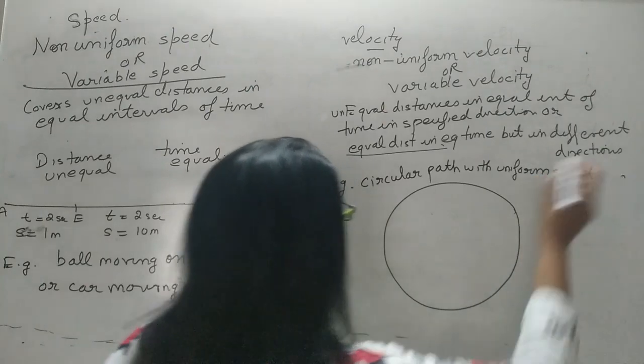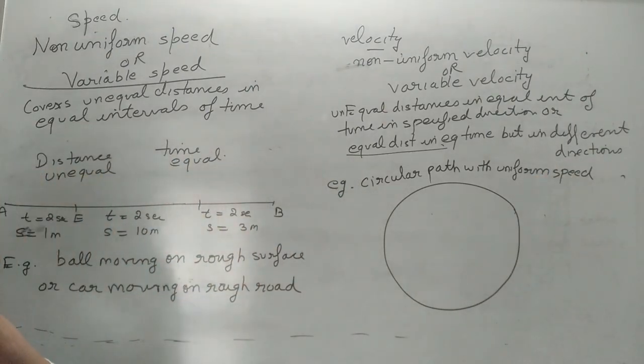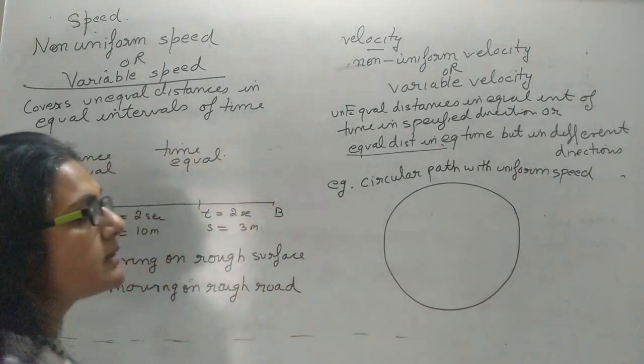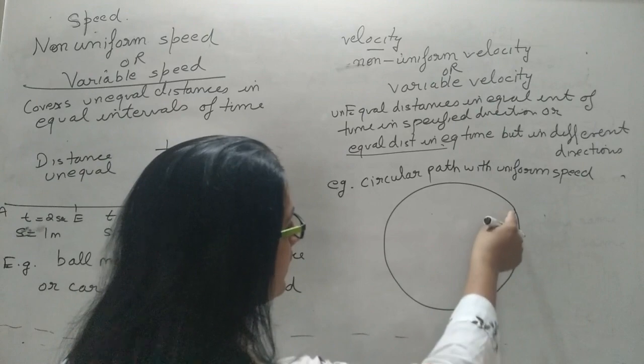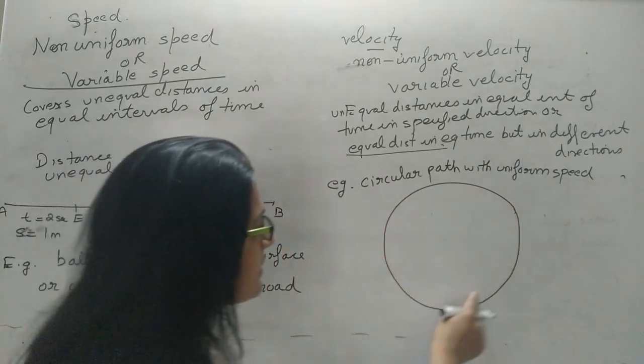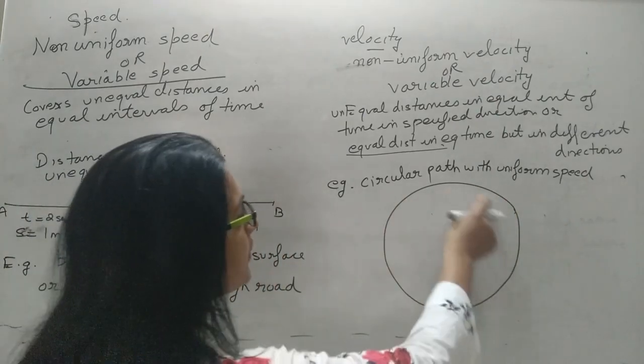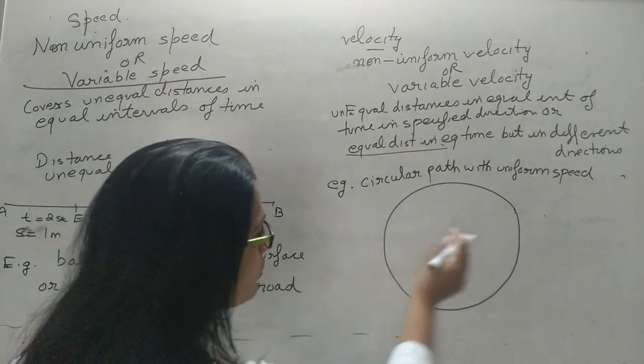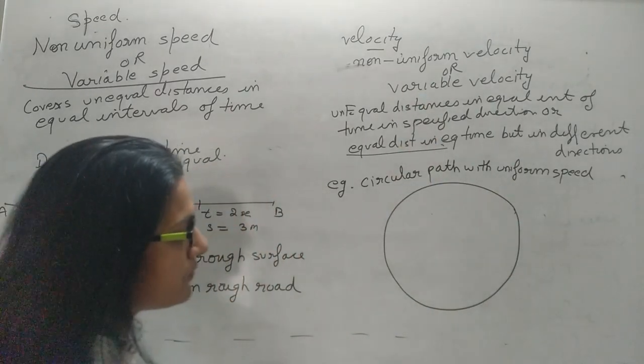Uniform speed means equal distances in equal intervals of time. It is covering equal distances in equal intervals of time. But why is it called variable velocity? Because at every point its direction is different.